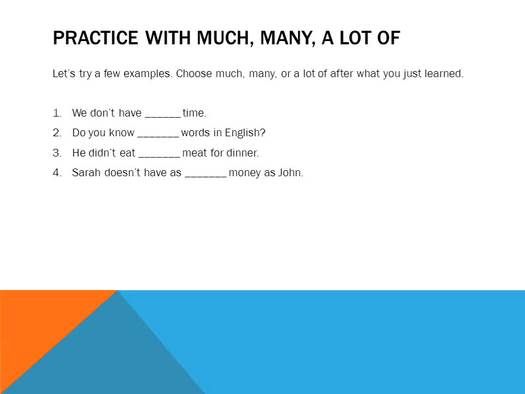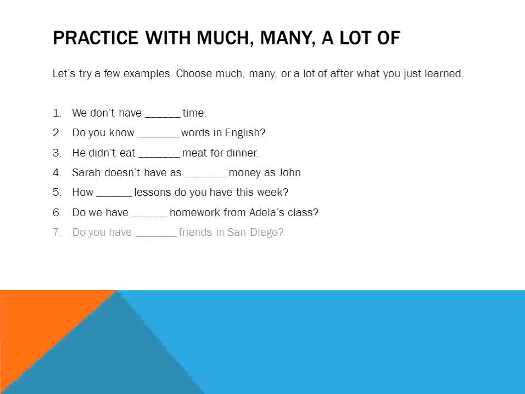Number 4, Sarah doesn't have as money as John. Okay, money, this is another uncountable noun. We also see the negative word doesn't. So the right answer for this one, if you guessed it, is Sarah doesn't have as much money as John.